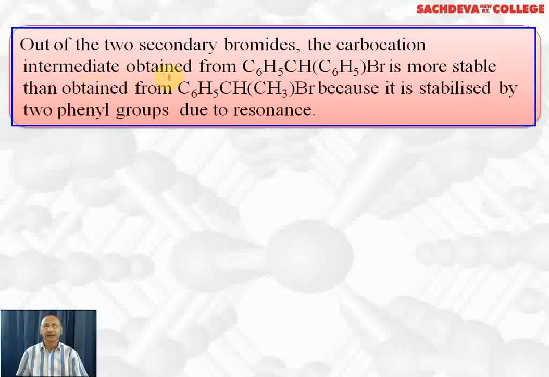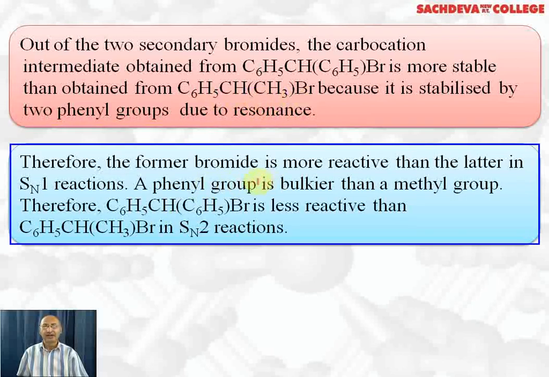So out of the 2 secondary bromides, the carbocation intermediate formed from this one, where 2 phenyl groups are attached, is more stable because of resonance stabilization as compared to this, where there is stabilization by resonance as well as inductive effect. Therefore, the former bromide is more reactive than the latter in SN1 reactions.